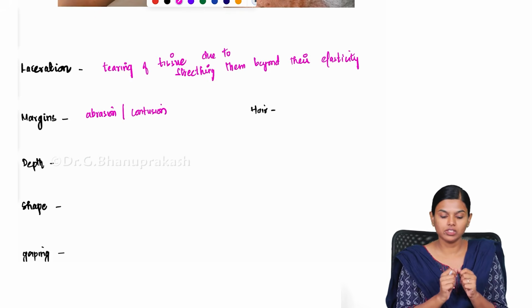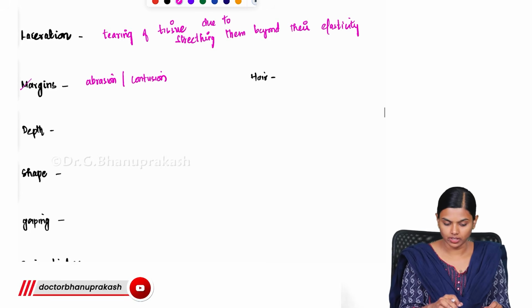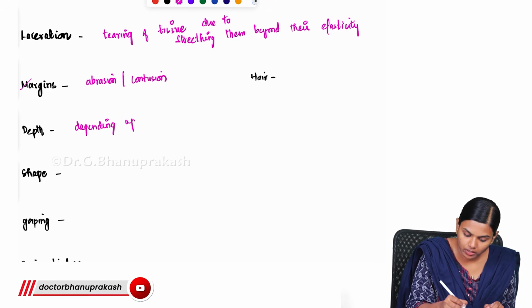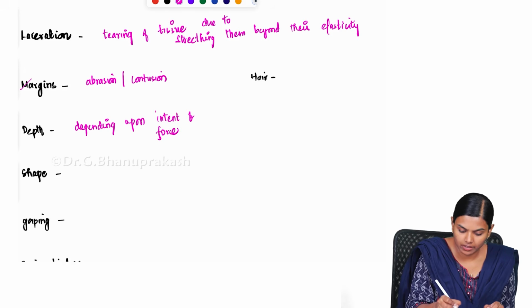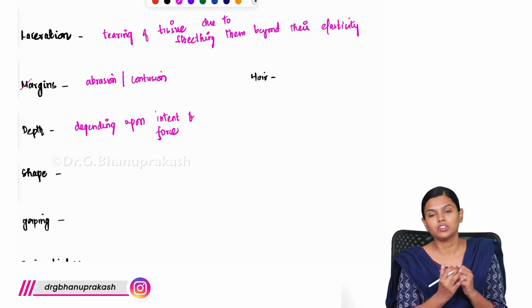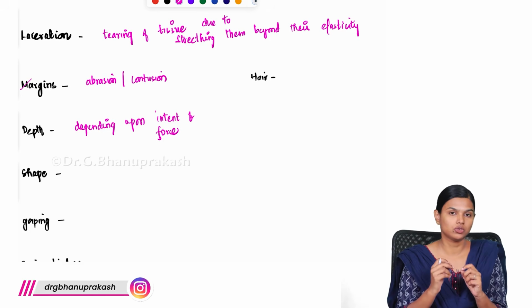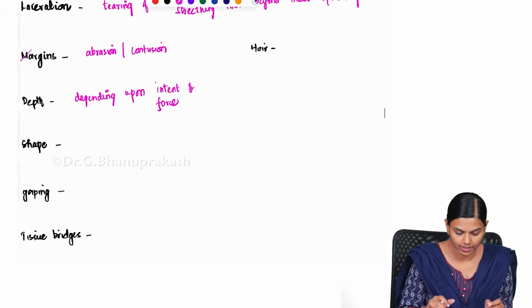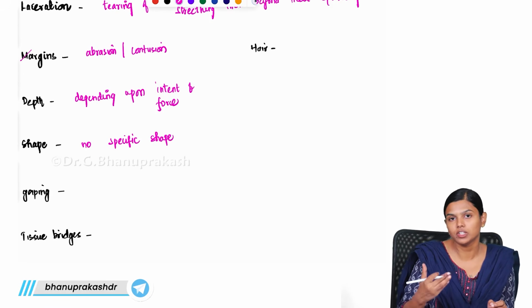So, because of this blunt force trauma, along the margins you will be seeing either an abrasion or a contusion, and the depth will be depending upon the intensity of force. If more force is involved, you will have a much deeper laceration. If it is less force, then the depth of the laceration will be smaller. So, depending upon how impactful the force was, the depth will be decided. And the shape, no specific shape. It can be of any shape, it does not correspond with the weapon.